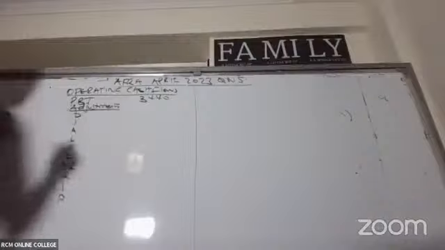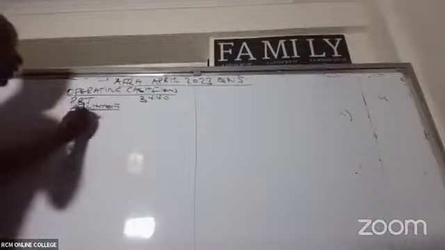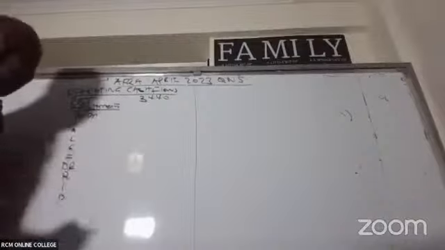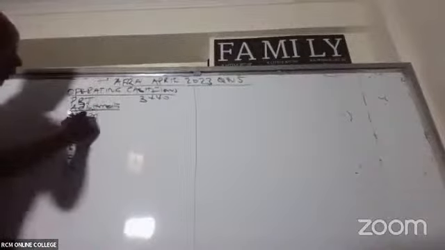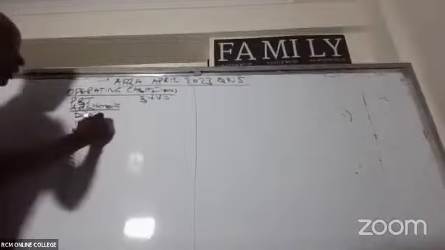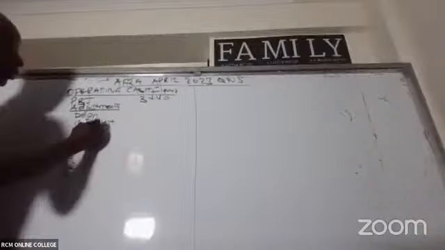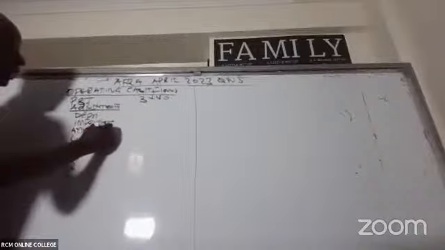Now, ladies and gentlemen, we have here, straight away, D stands for depreciation. This one here stands for impairment. Then we have amortization of our intangible assets, like in this question.